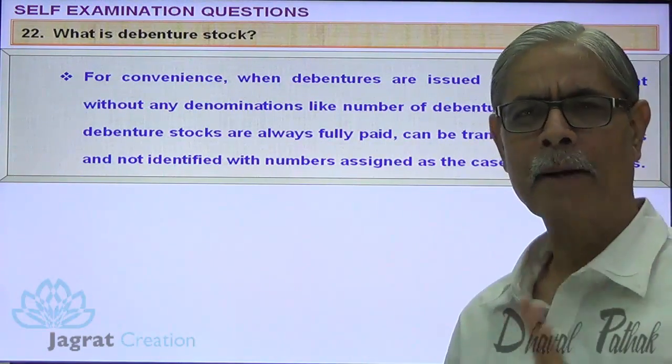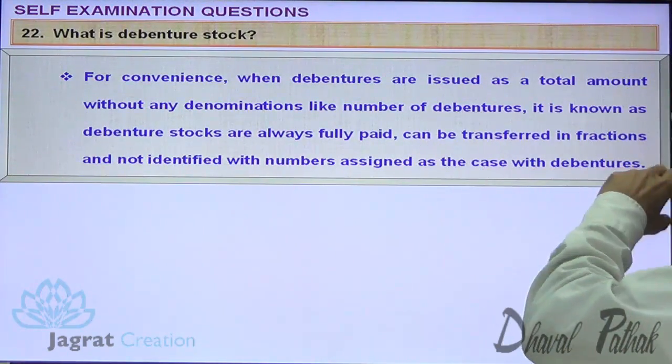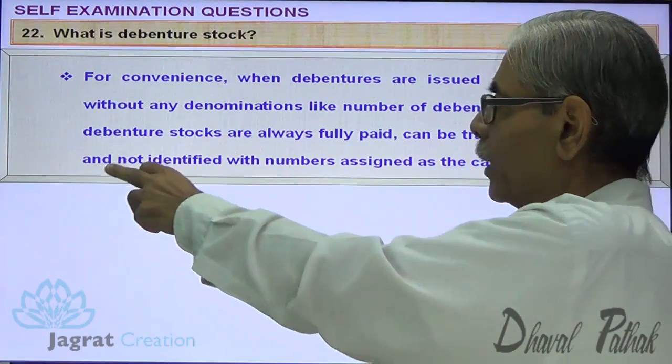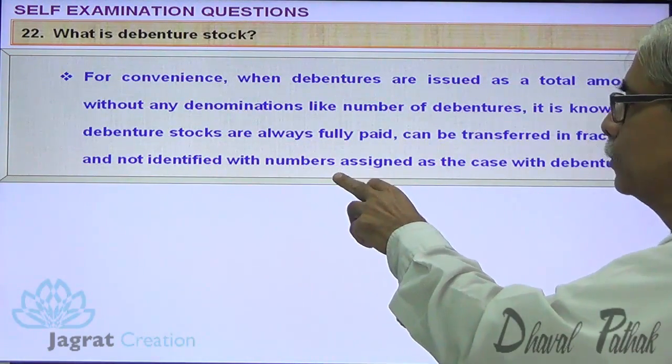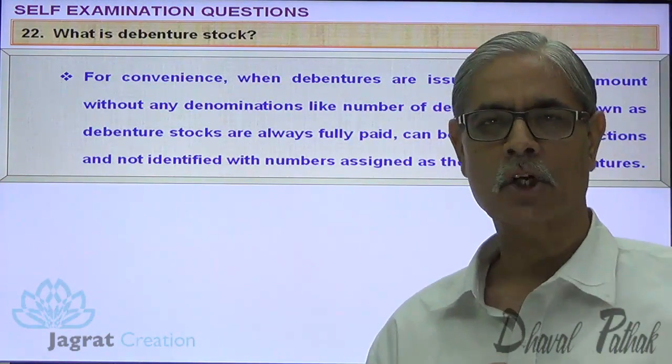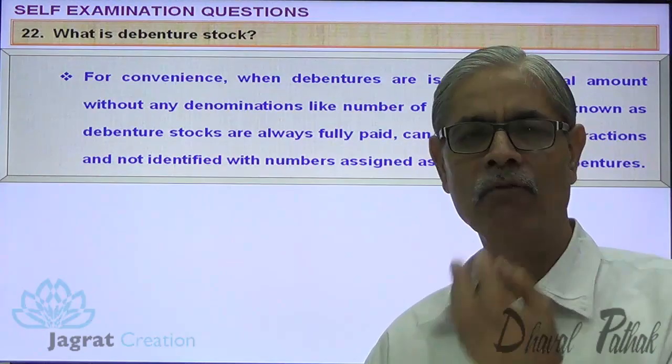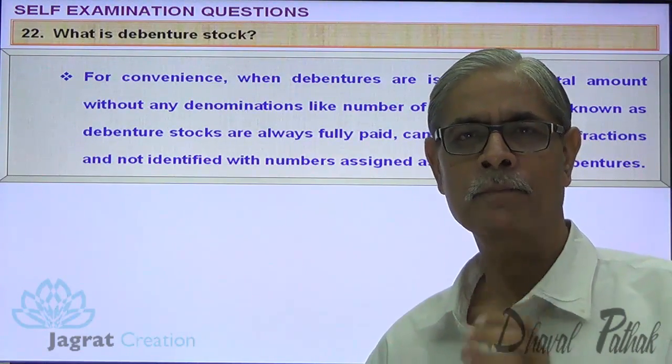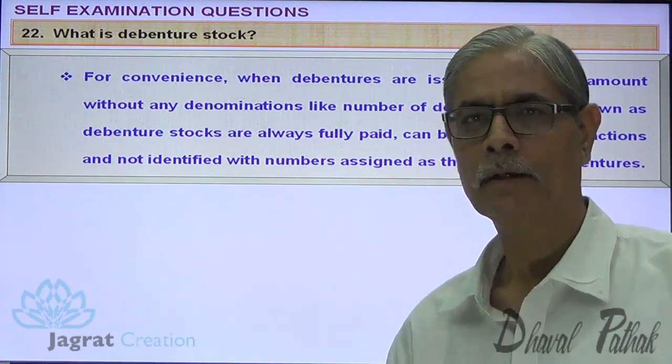Debenture stock can never be partly paid up, can be transferable in fractions and is not identified with numbers assigned, as is the case with debentures. So debenture stock is a volume of money from which any value is negotiable. Next.